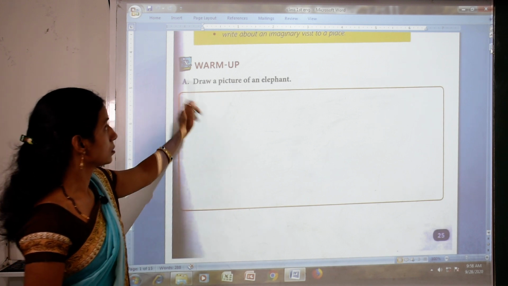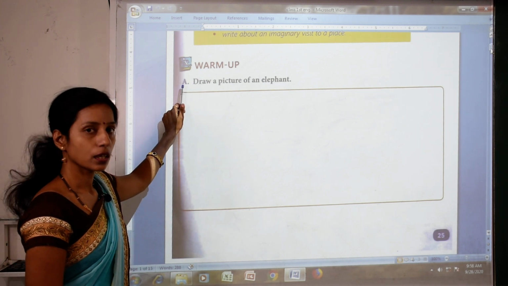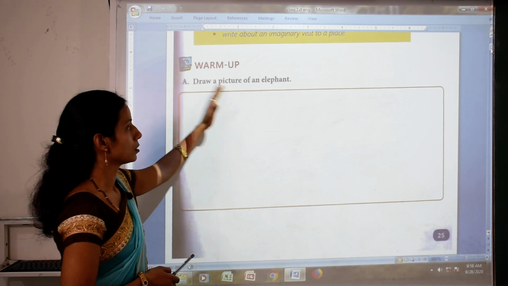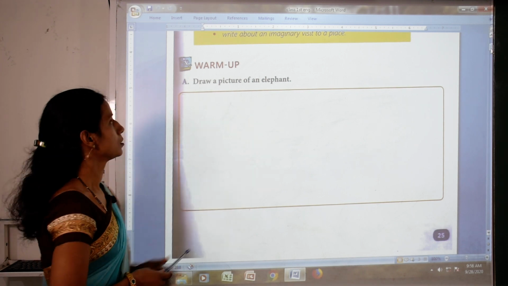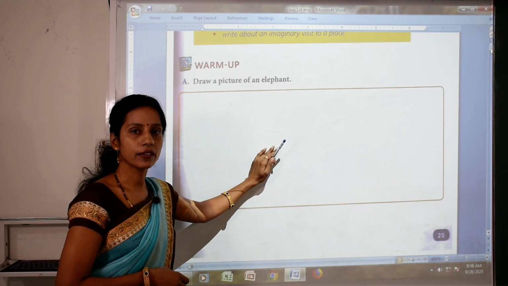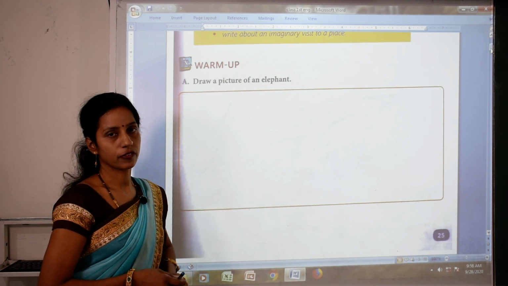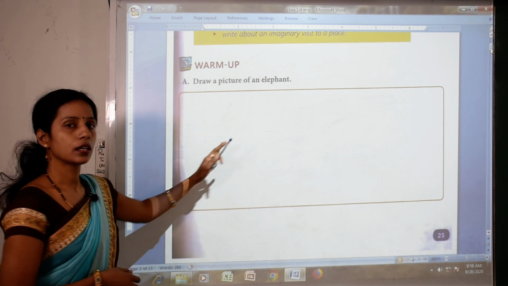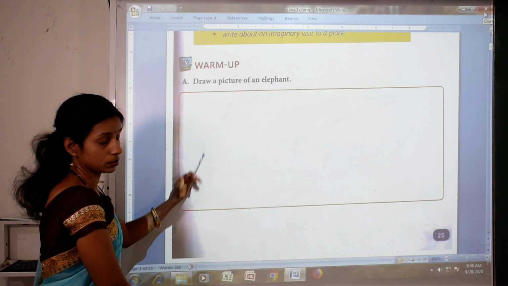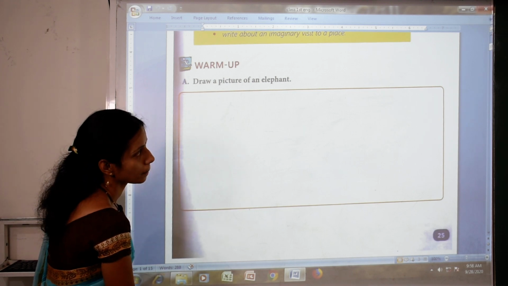As you can see, warm up exercise A, you can see a box is there. So in that box you have to draw an elephant, picture of an elephant, and color it properly. Okay. So draw an elephant in that box.